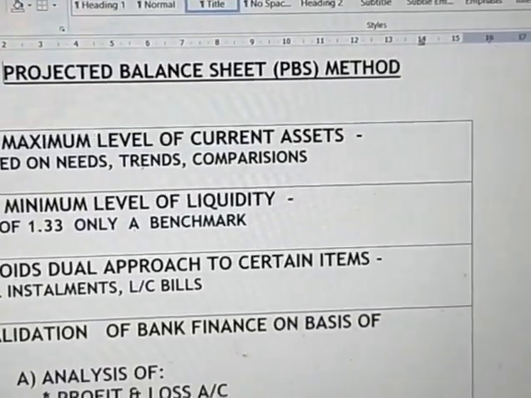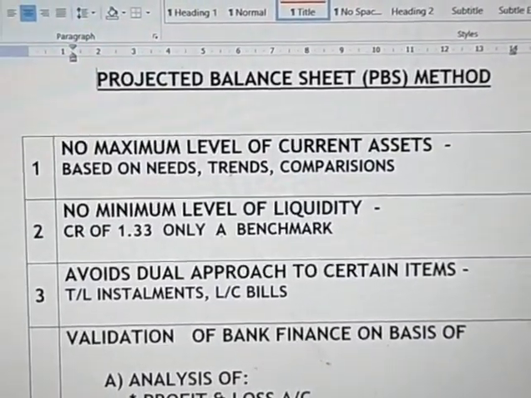Here, the key determinant for the working capital limit will be the extent of financing support required by the borrower, one, and the acceptability of the borrower's overall financial position, including the projected level of liquidity. All these things we have to see in respect of the projected balance sheet method, that is the PBS method.